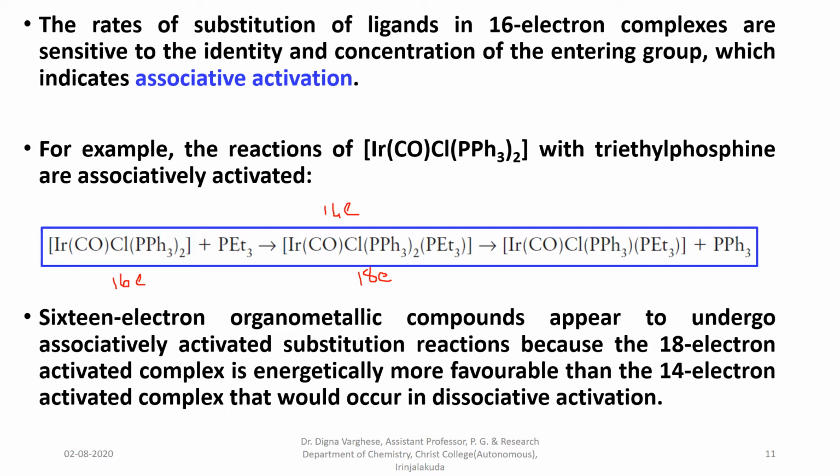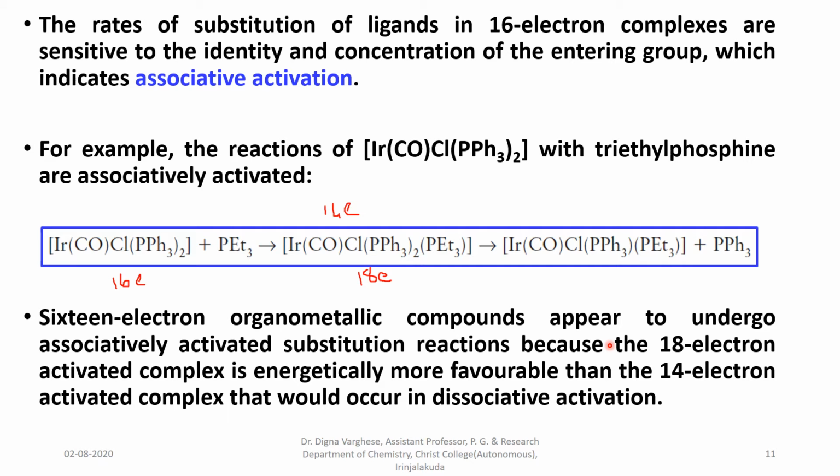So the associative mechanism always follows the 18 electron intermediate rather than the 14 electron species of the dissociative mechanism, forming the substituted product.